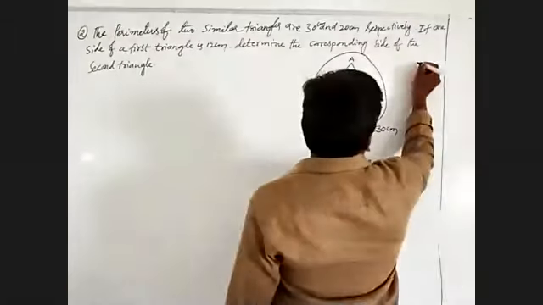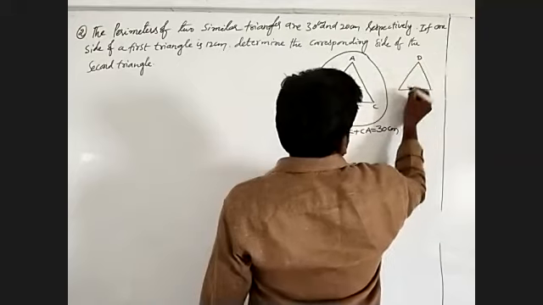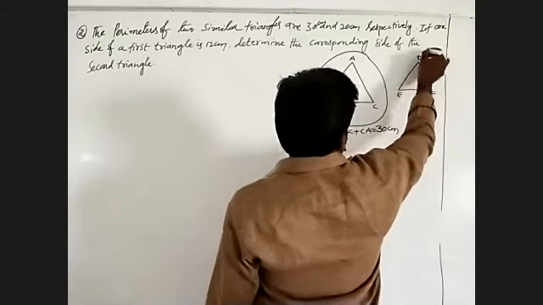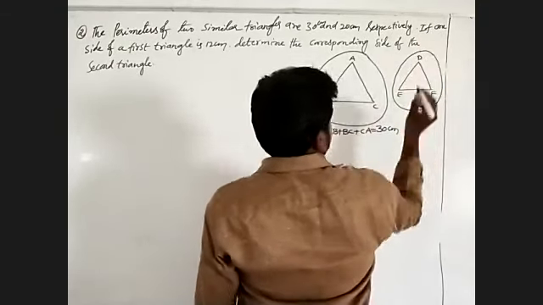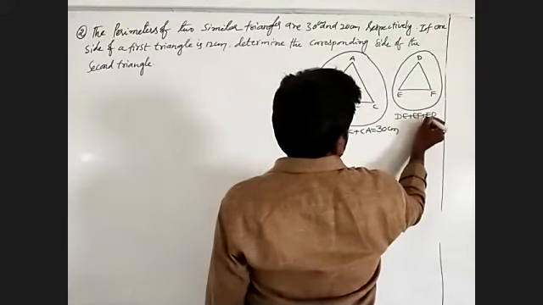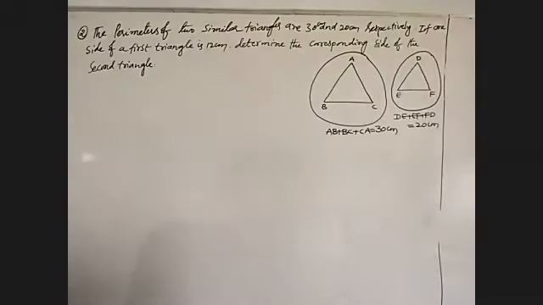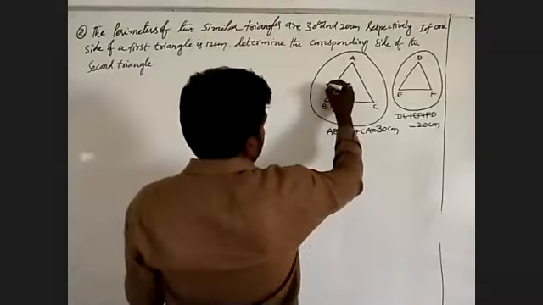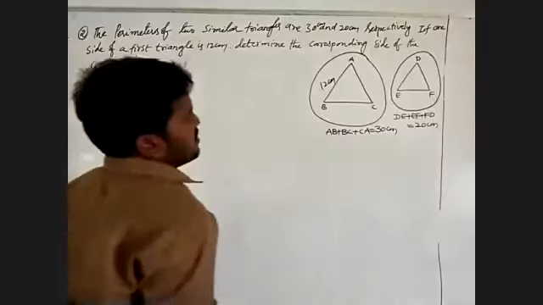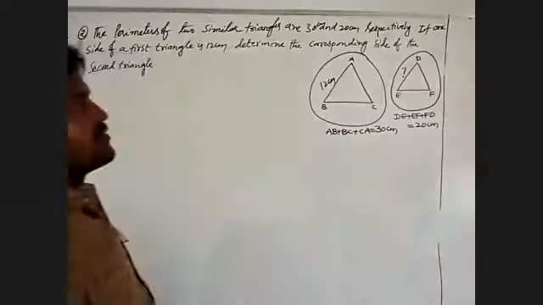After that we will take another similar triangle, name it DEF. This is DE plus EF plus FD is 20 centimeters. That means adding all the sides of a given figure is the perimeter of the given triangle. And also, if one side of the first triangle is 12 centimeters, we have to find the corresponding side of the other triangle.